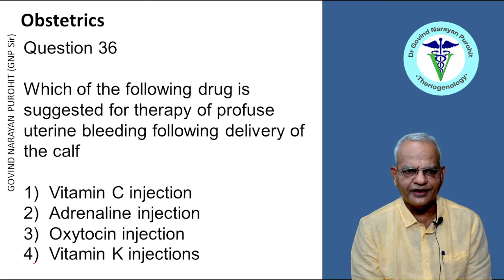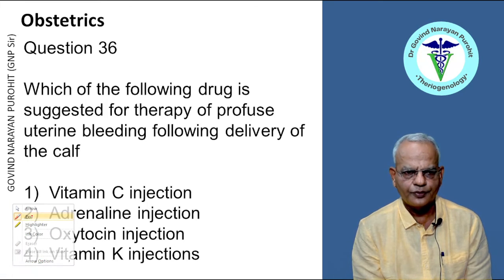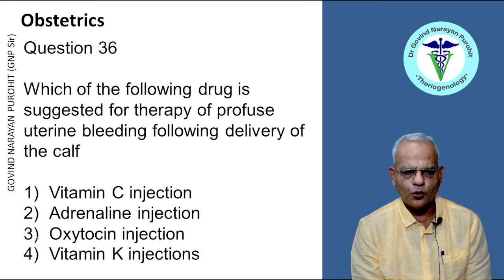Which of the following drug is suggested for therapy of profuse uterine bleeding following delivery of the cow? Vitamin C injection, adrenaline injection, oxytocin injection, vitamin K injection. Look, during the postpartum period, some injury in the uterus can lead to bleeding.